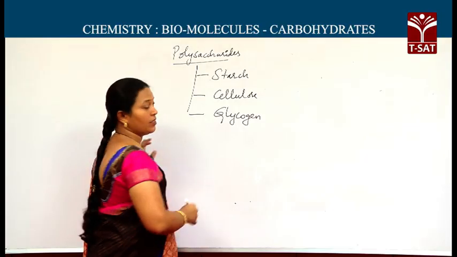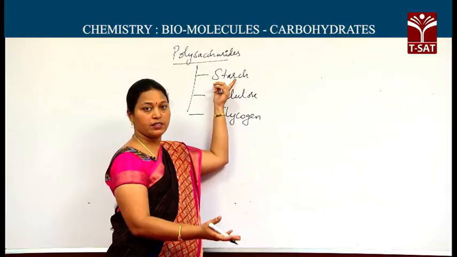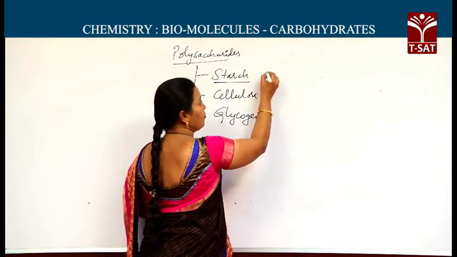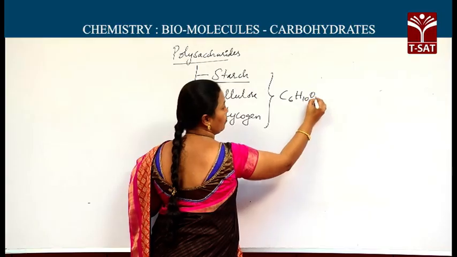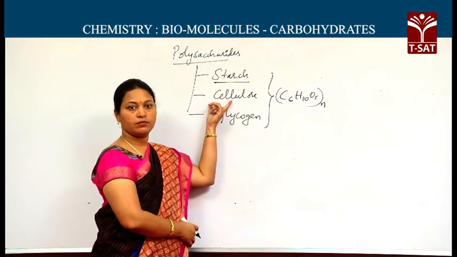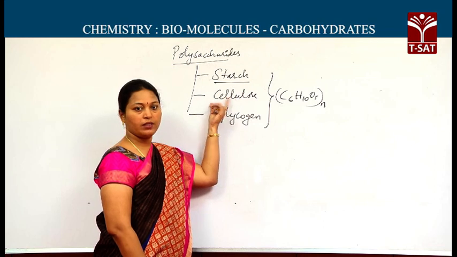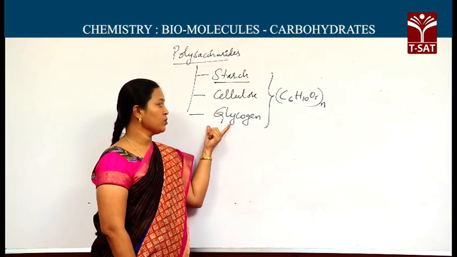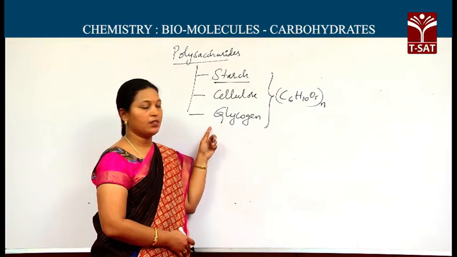glycogen. Starch, as you know, has sources such as rice, wheat, potatoes, vegetables. The molecular formula for these three is (C6H10O5)n. And regarding cellulose, from wood source, most of the cell walls are with cellulose only. Glycogen is called animal starch. Glycogen is deposited in liver and muscle cells of human or animal bodies.